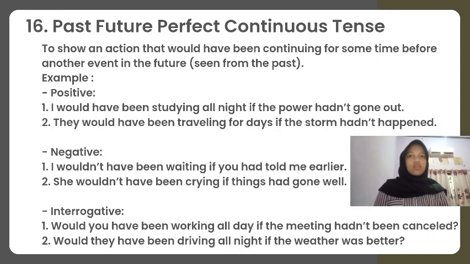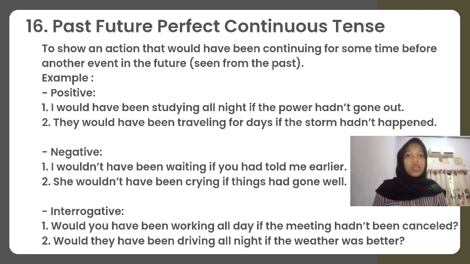The 16th is past future perfect continuous tense, to show an action that would have been continuing for some time before another event in the future, seen from the past. Example, in a positive way is, I would have been studying all night if the power hadn't gone out. They would have been traveling for days if the storm hadn't happened.